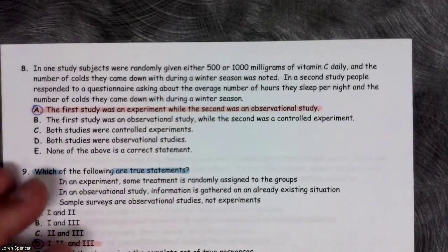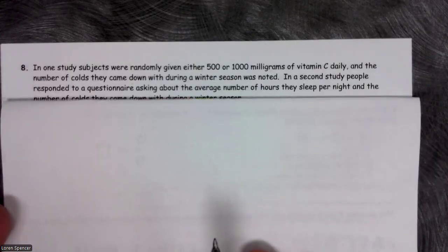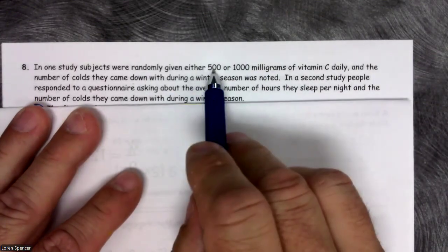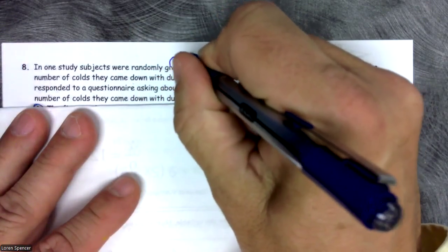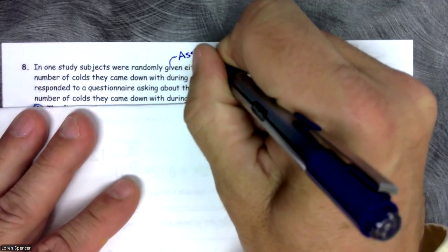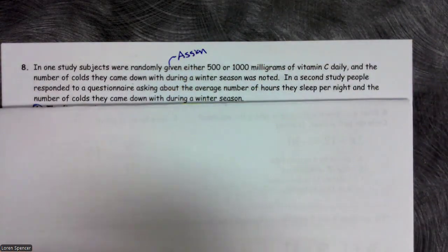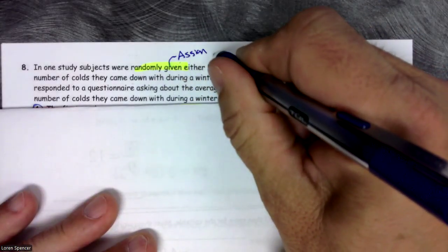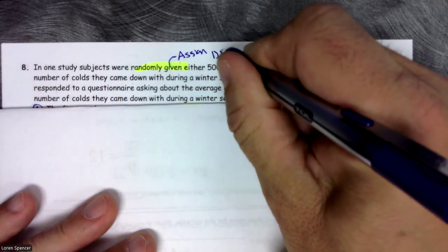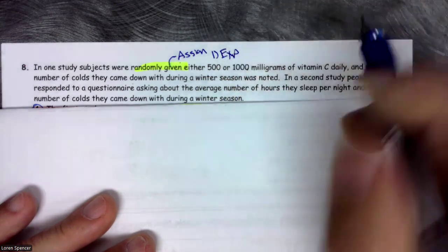All right, moving on to number 8. In one study, subjects were randomly given either 500 or 1,000. Ooh, randomly. It says the word given. I don't really like that word, but that means they were assigned. They were randomly chosen. All right. So this one, they're given to two groups. So this first one is definitely an experiment.